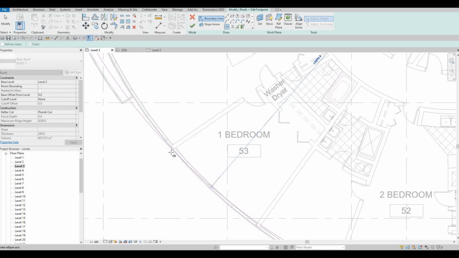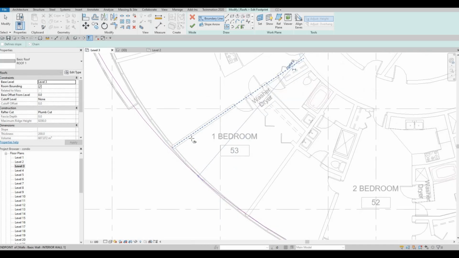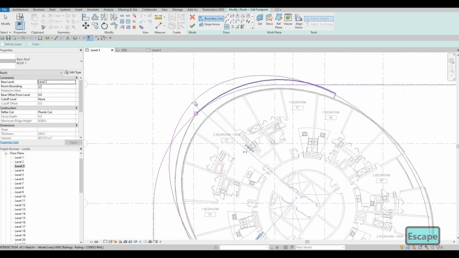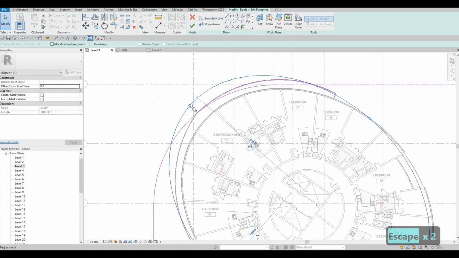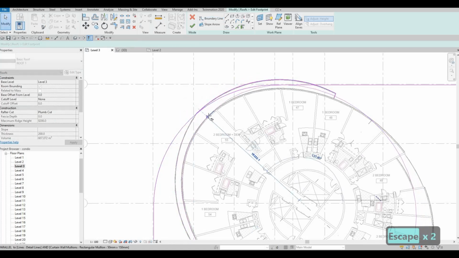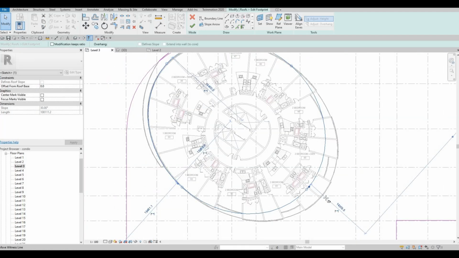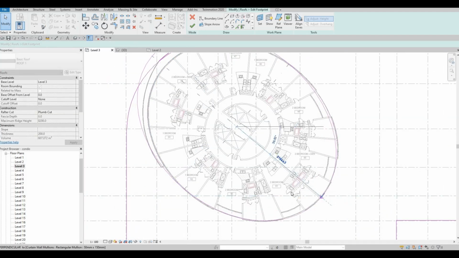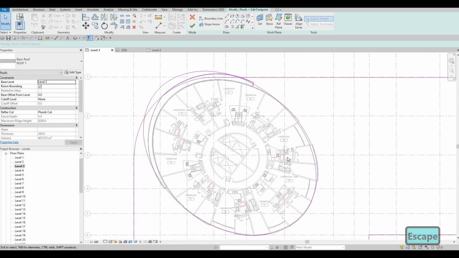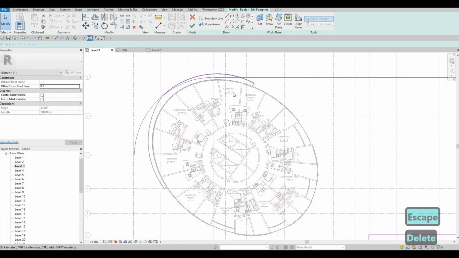Zoom in here. Or what we could do, I don't like the look of this.